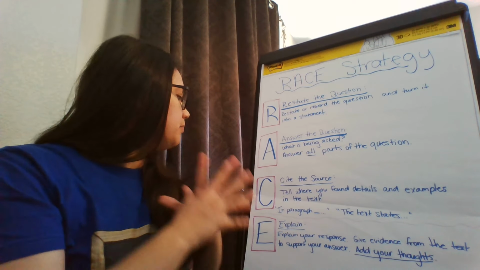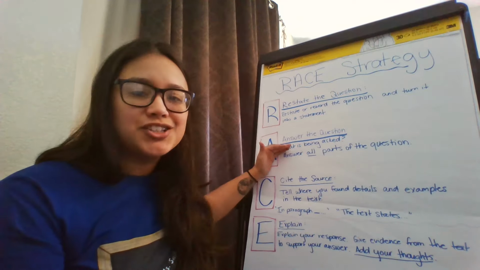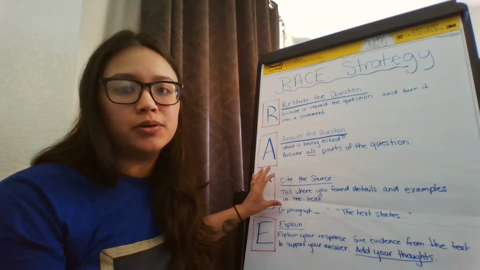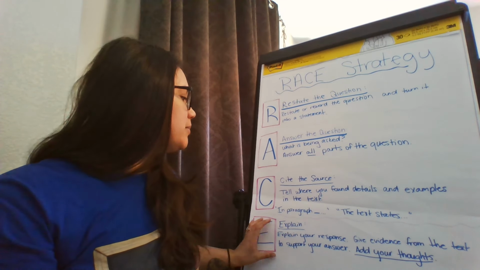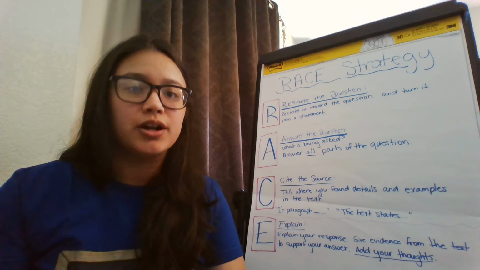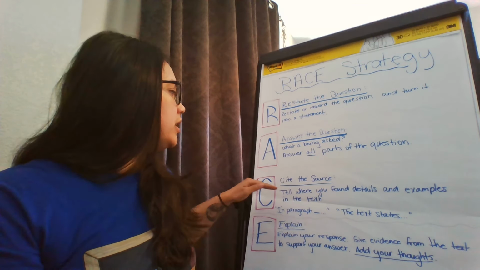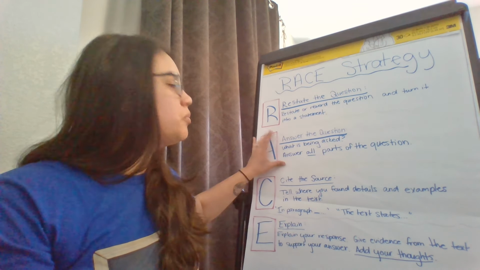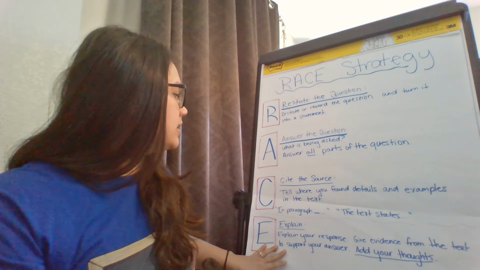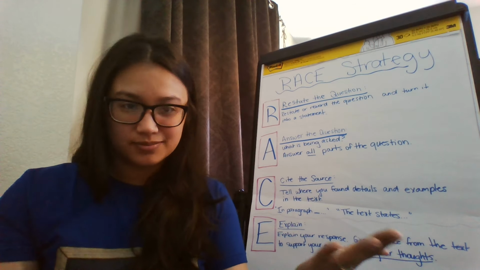And then finally, you need to explain. So not only are you restating the question and answering it in that first sentence, not only are you telling details about the answer, you need to make sure you explain your response. You need to give evidence from the text that supports your answer. This is a place where you can add your own thoughts. Explain why you think your source supports that answer. You can say, "I believe that this supported the answer because blank."